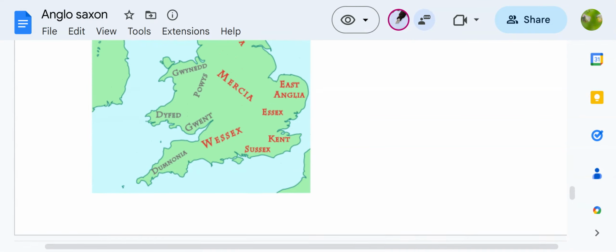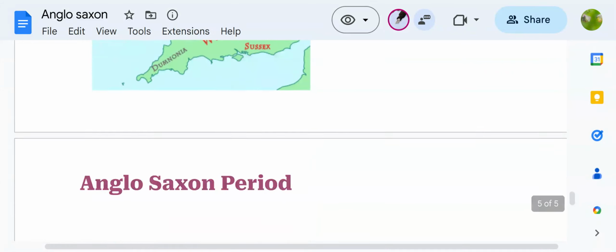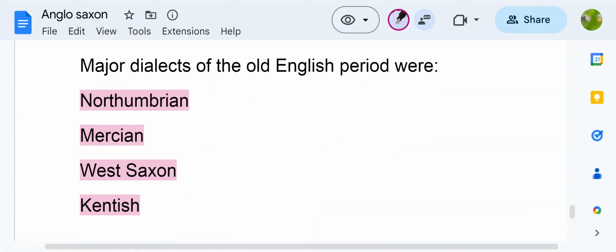Here you can see Northumbria, Mercia, Wessex, Essex, Sussex, Kent, and East Anglia. Here Wessex means West Saxon, Essex means East Saxon, and Sussex means Southern Saxon. Major dialects of the Old English period were Northumbrian, Mercian, West Saxon, and Kentish.